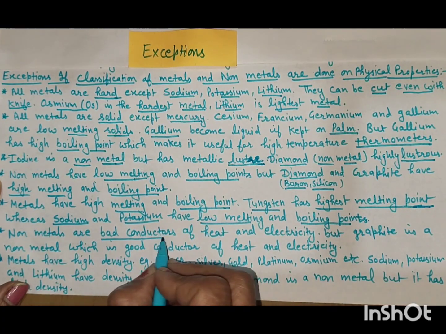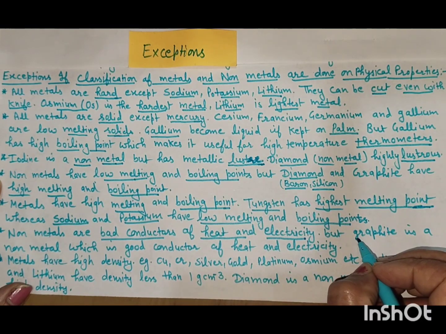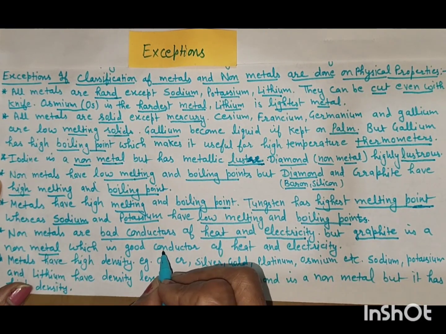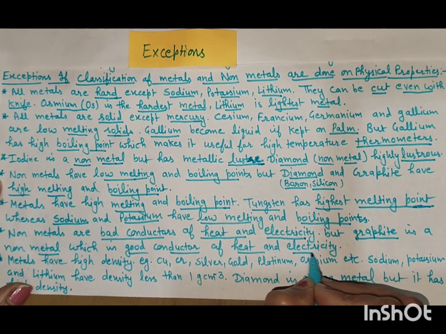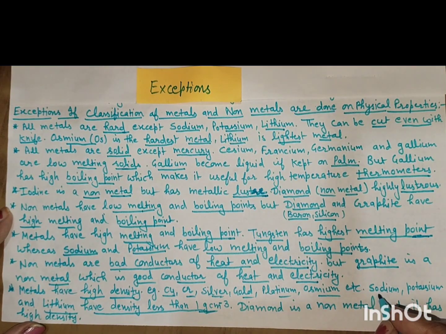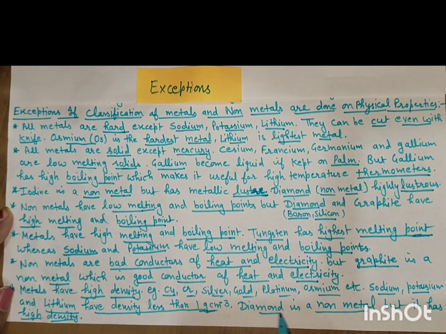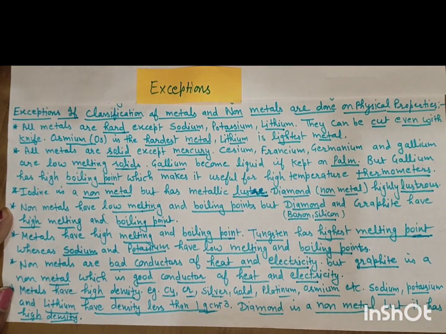Non-metals are bad conductors of heat and electricity. But graphite is a non-metal and it is a good conductor of heat and electricity. Metals have high density. For example, copper, chromium, silver, gold, platinum and osmium all have high density. But metals like sodium, potassium and lithium have density less than 1 gram per cubic centimeter. Diamond is a non-metal but it has high density.